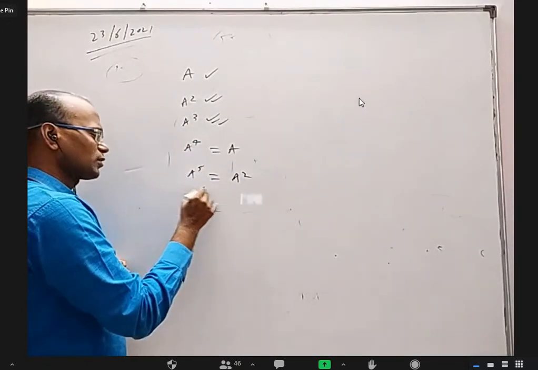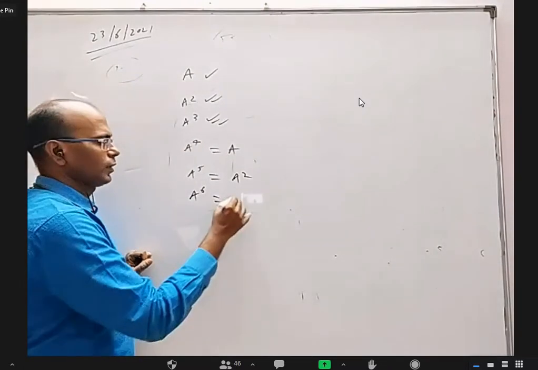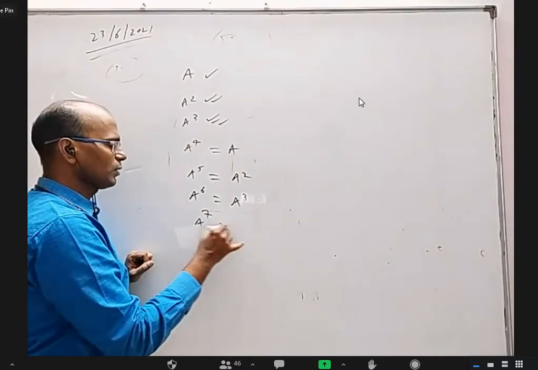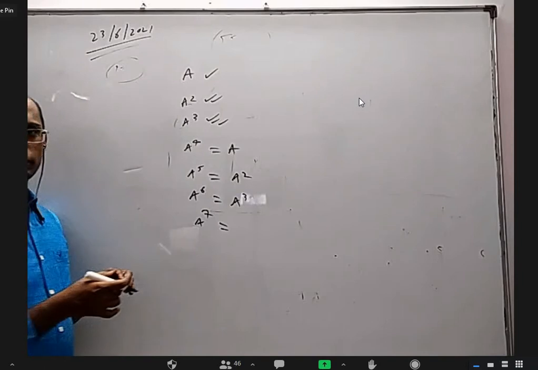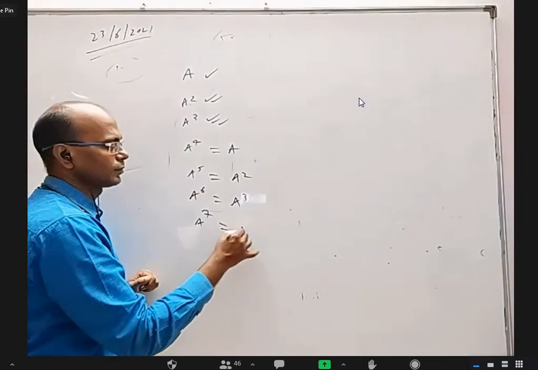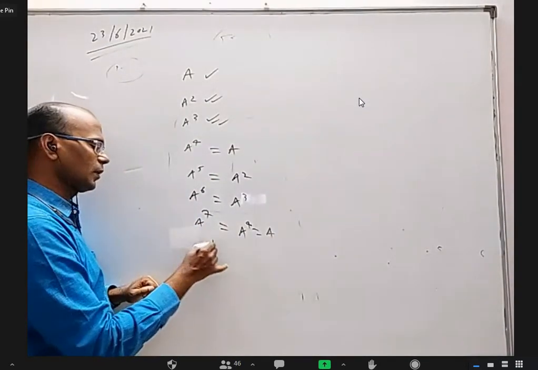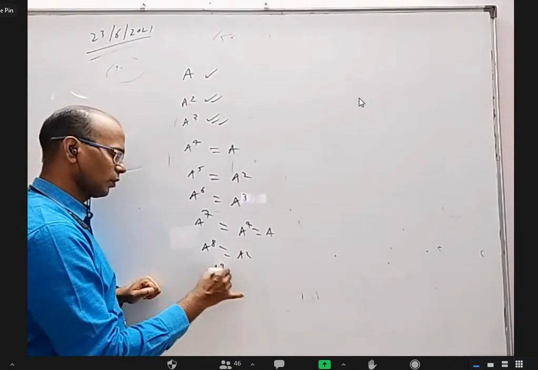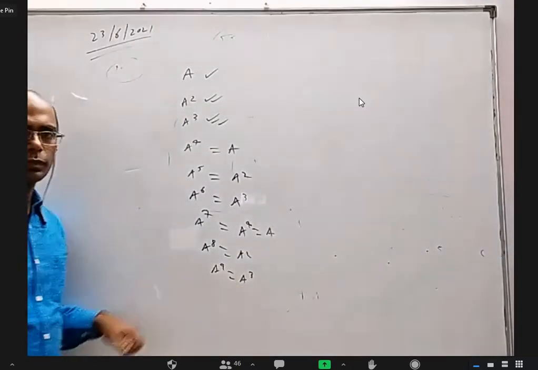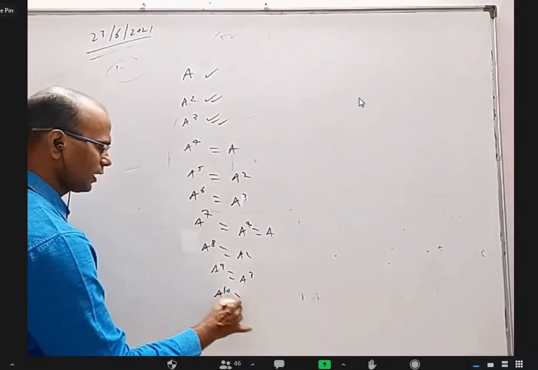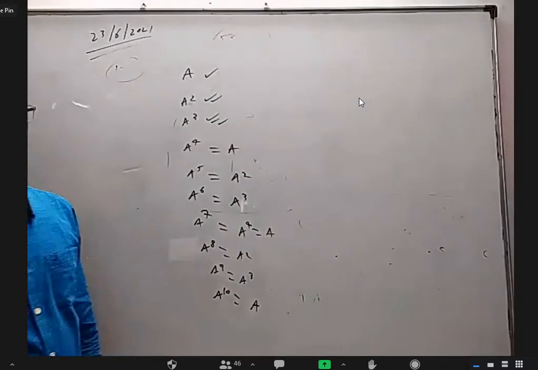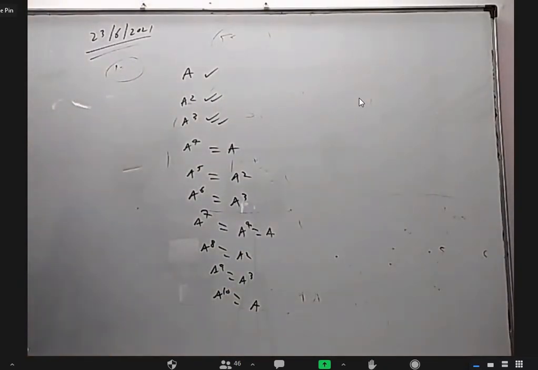And A power 6 will be? A cube. A power 7 will be? A to the power 4, which again is A. And A power 8 will be A square. A power 9 will be A cube. A power 10 will be A power 4, which is again A.